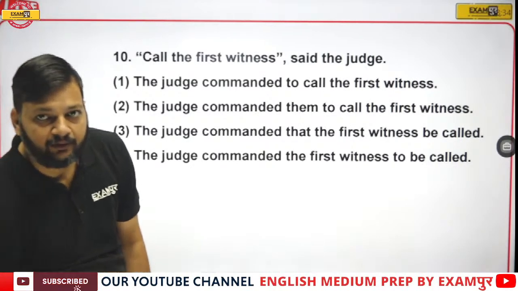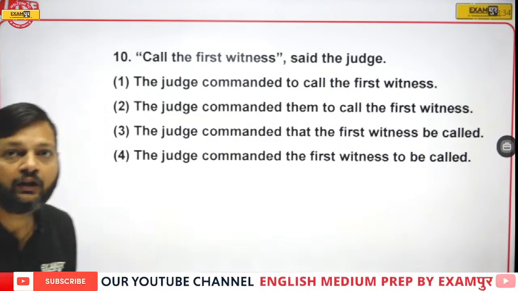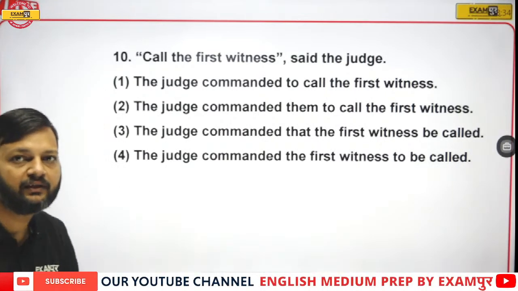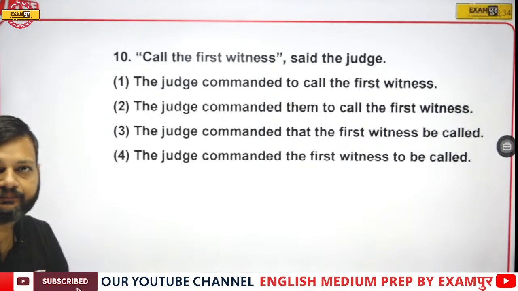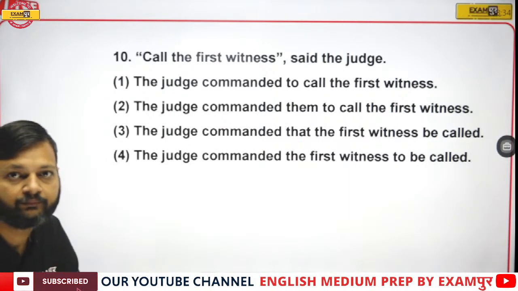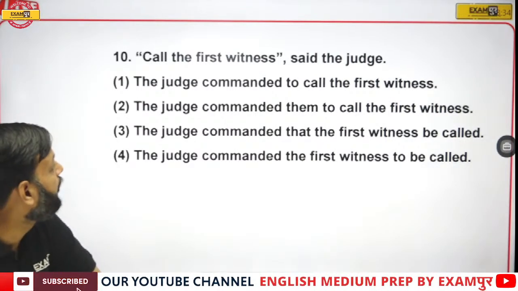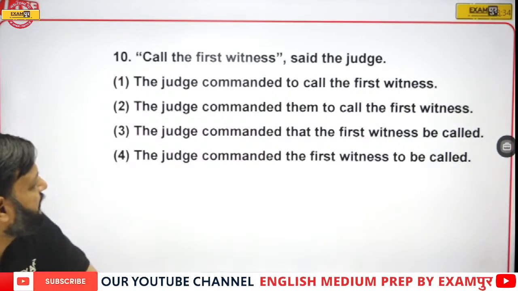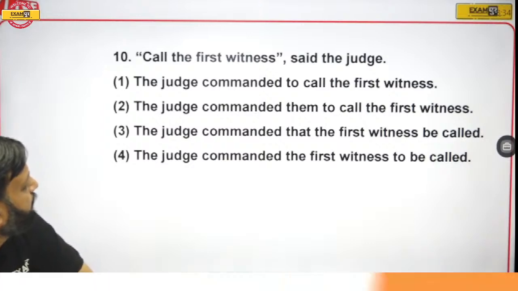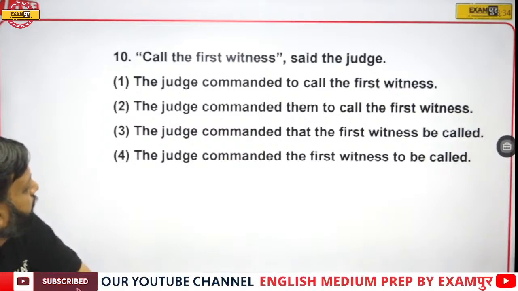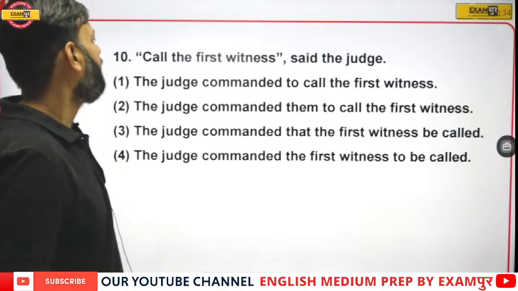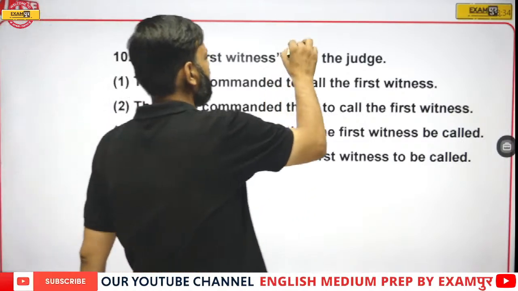What should be the answer? Call the first witness, said the judge. See, here we do not have any object.